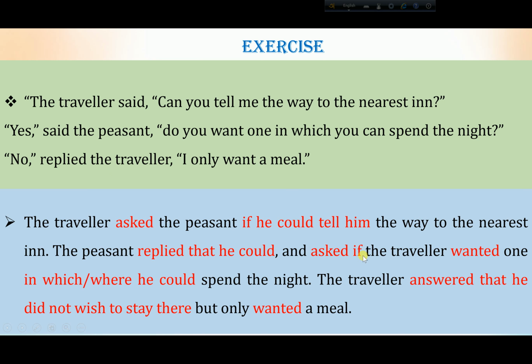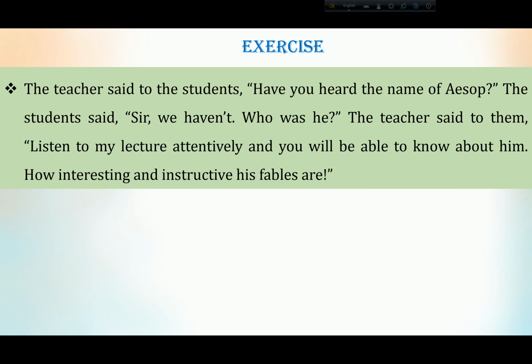The traveler replied or answered that he did not wish to stay there. So for no, he said he did not wish to stay there. Okay? But only wanted a meal. Only wanted a meal. Okay? So here you have added but. How will you add this? Depending on the meaning. So this is how you have to make the changes for passage narration. Okay? There are other examples. Just go through the examples.